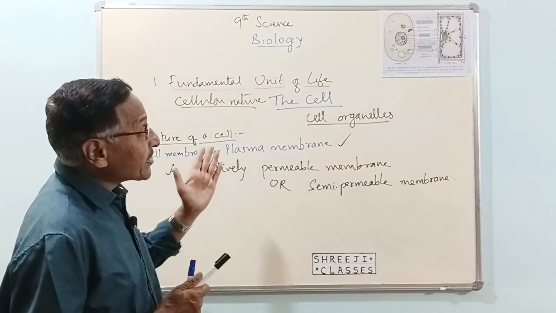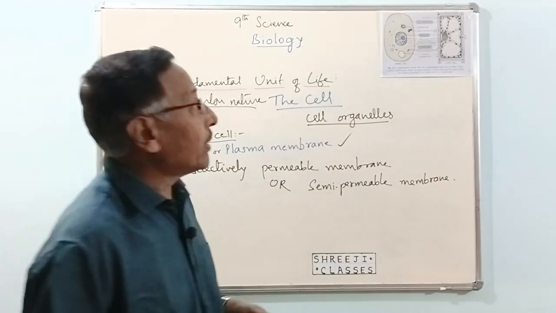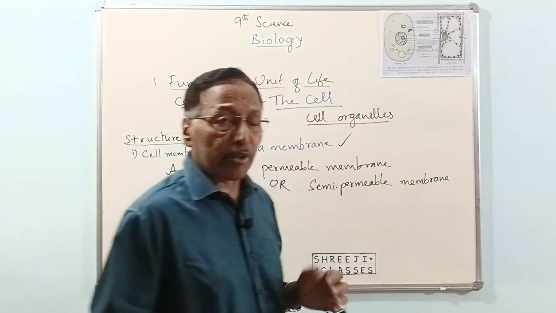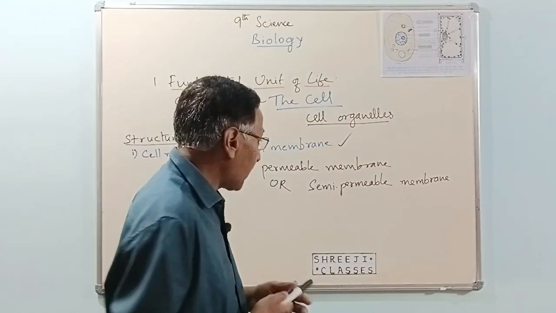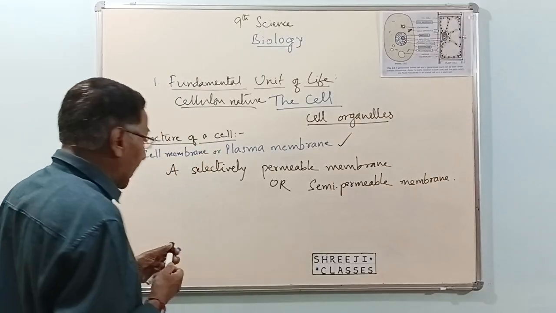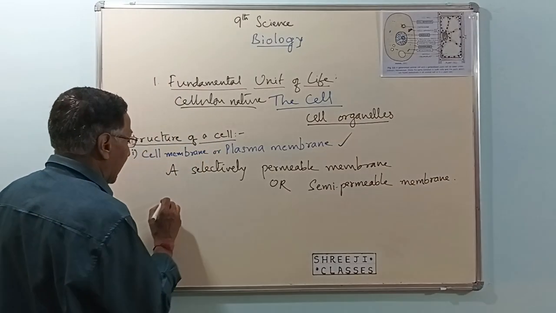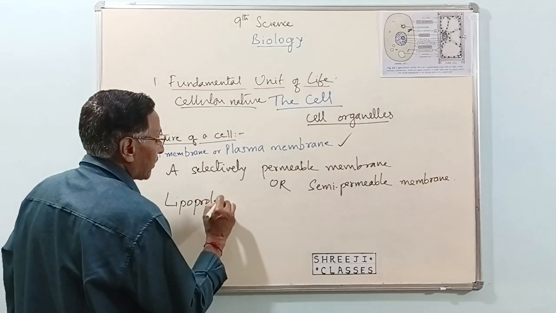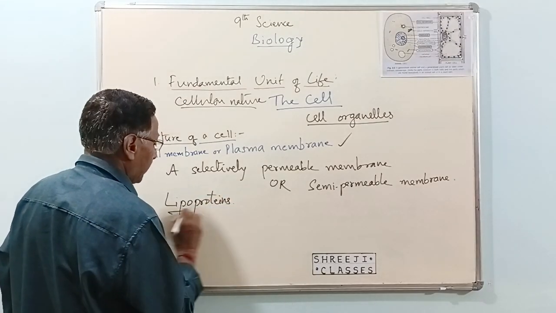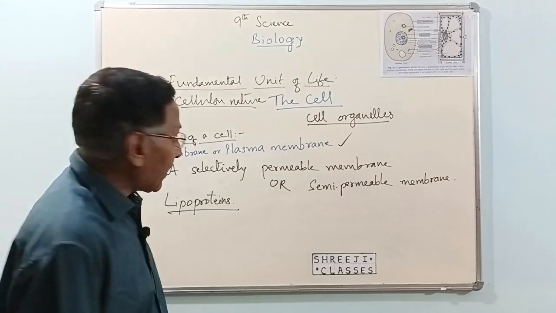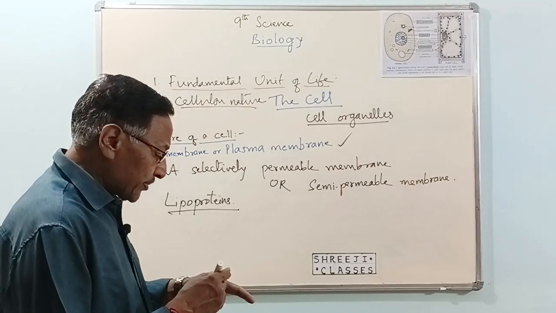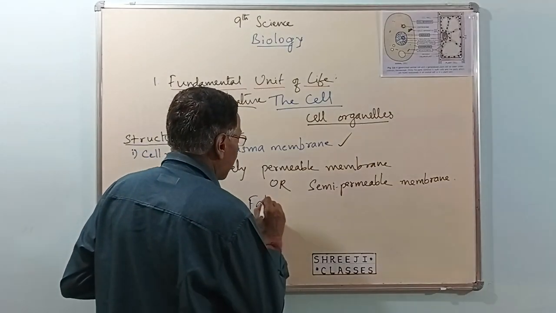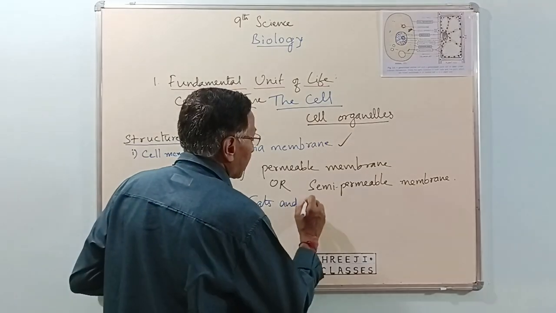Now, what is the cell membrane made up of? What is the composition of the cell membrane? Cell membrane is made up of what we call lipoproteins. A cell membrane is made up of lipoprotein. Lipoprotein means fats and proteins.